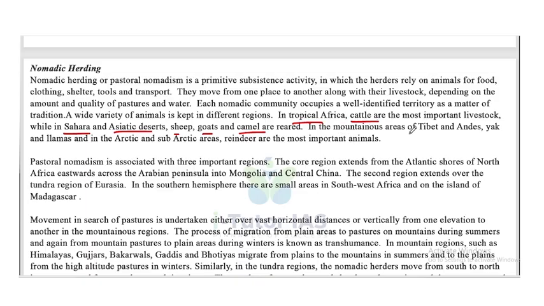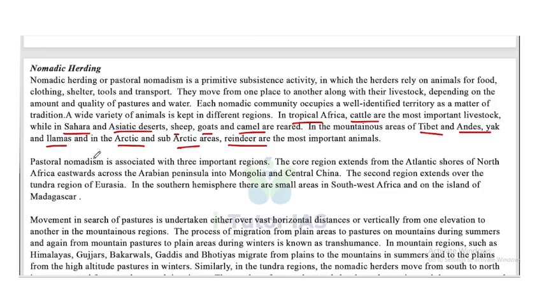In the mountainous areas of Tibet and Andes, yak and llamas are mainly reared, and in the Arctic and subarctic areas, reindeer are the most important animals.